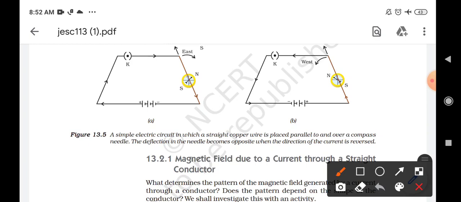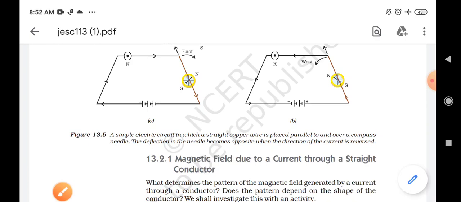So by this, first of all, we have understood one thing, that a current carrying conductor will produce a magnetic effect. A magnetic field is produced, due to which there is a deflection shown by the magnetic compass.